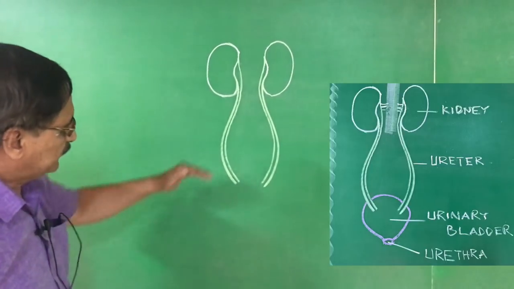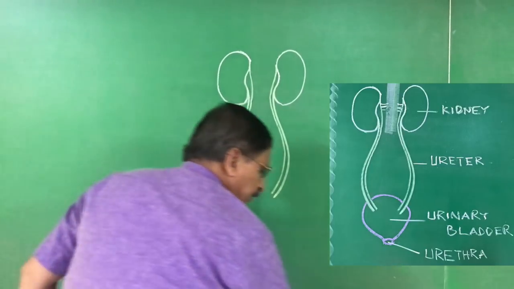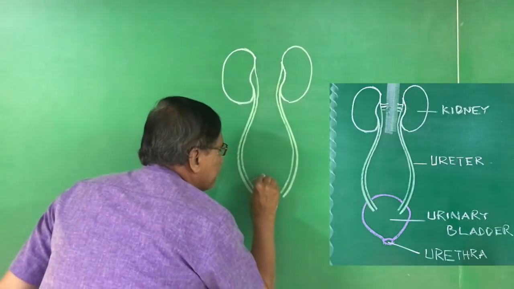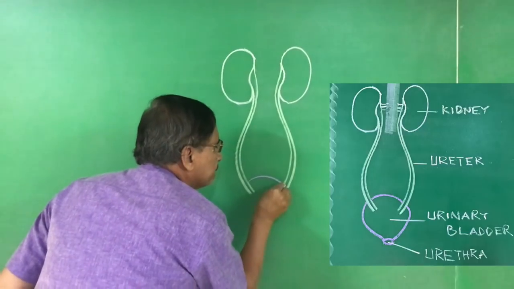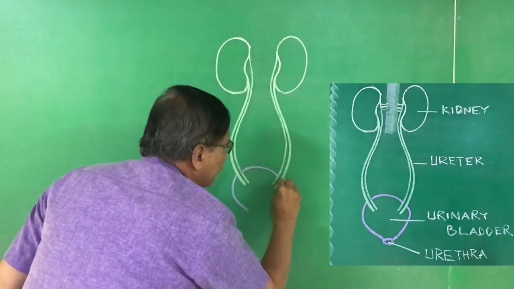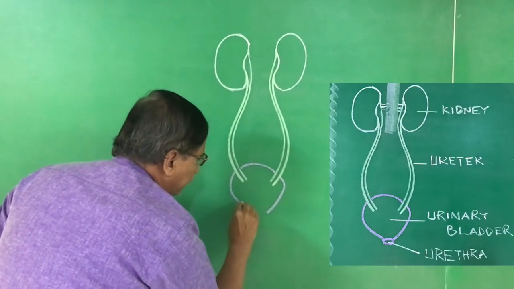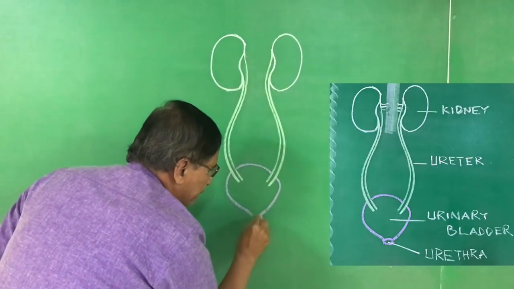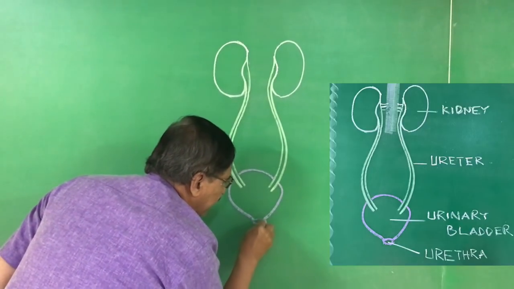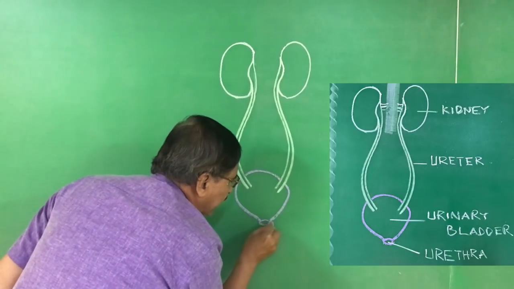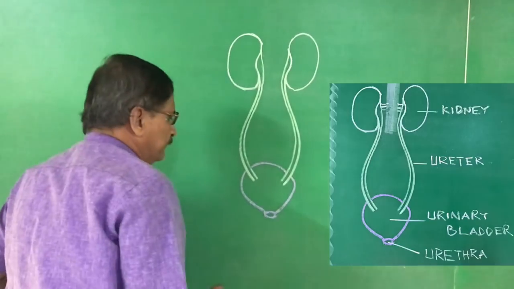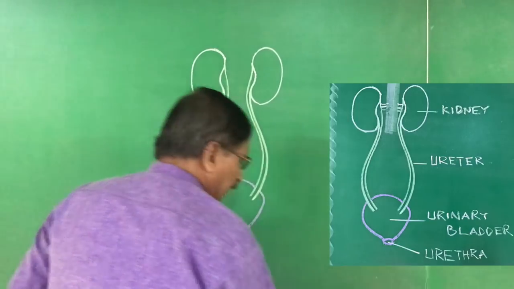Okay, this is ureter, and which is connected with a bag-like structure called urinary bladder. And there is an opening here called urethra. Okay, urethra.